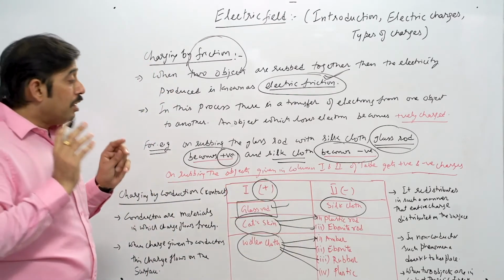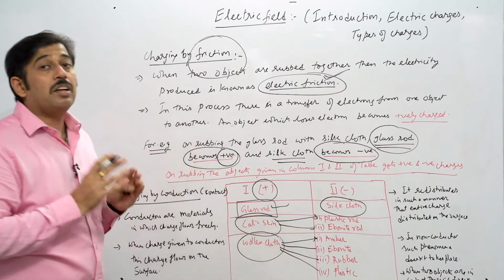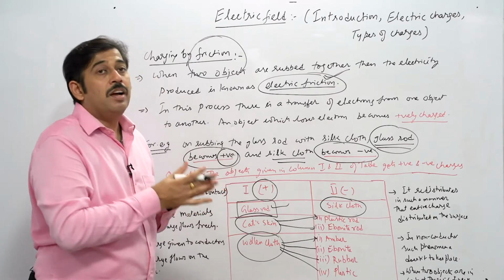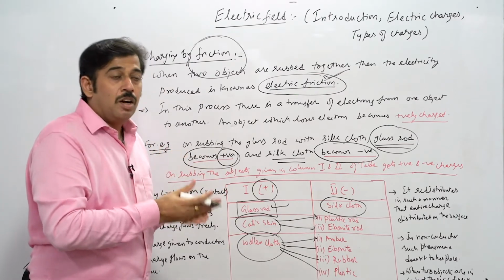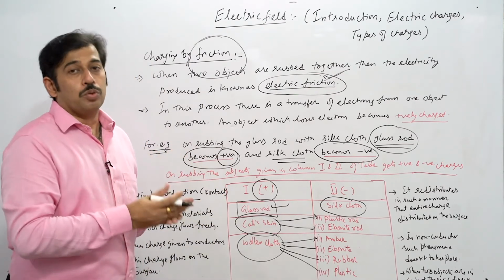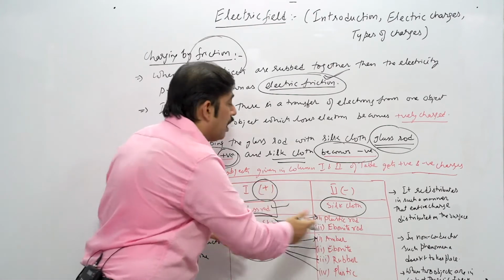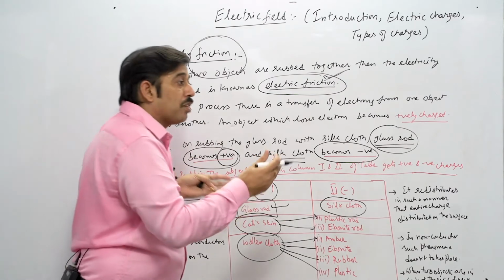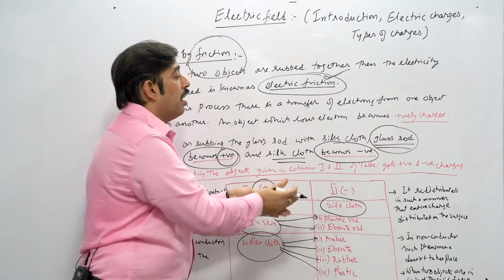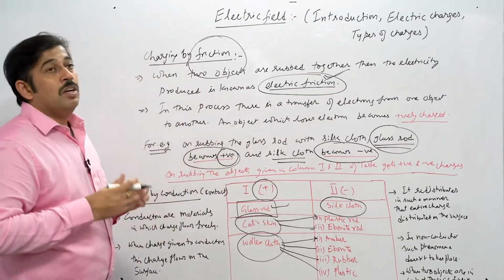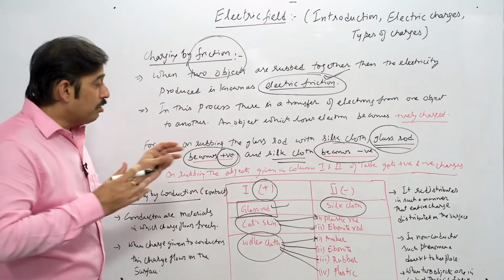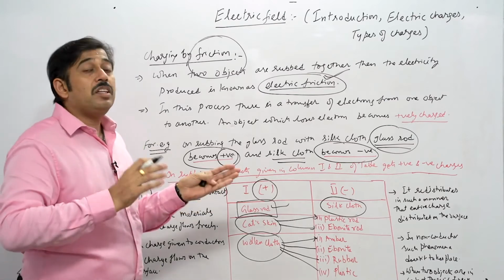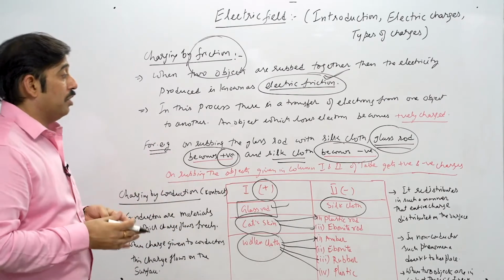So a very clear indication is coming over here of how we can identify what kind of charges are being developed on the material. It depends on the type of material we are using and how they are being used. If you keep these materials separately, they are not going to initiate any charge. But the moment they are rubbed together, they will show some kind of charges, which comes into the category of charging by friction. I hope it is now clear. So now we'll understand, apart from this method, what the other methods are to initiate charges.